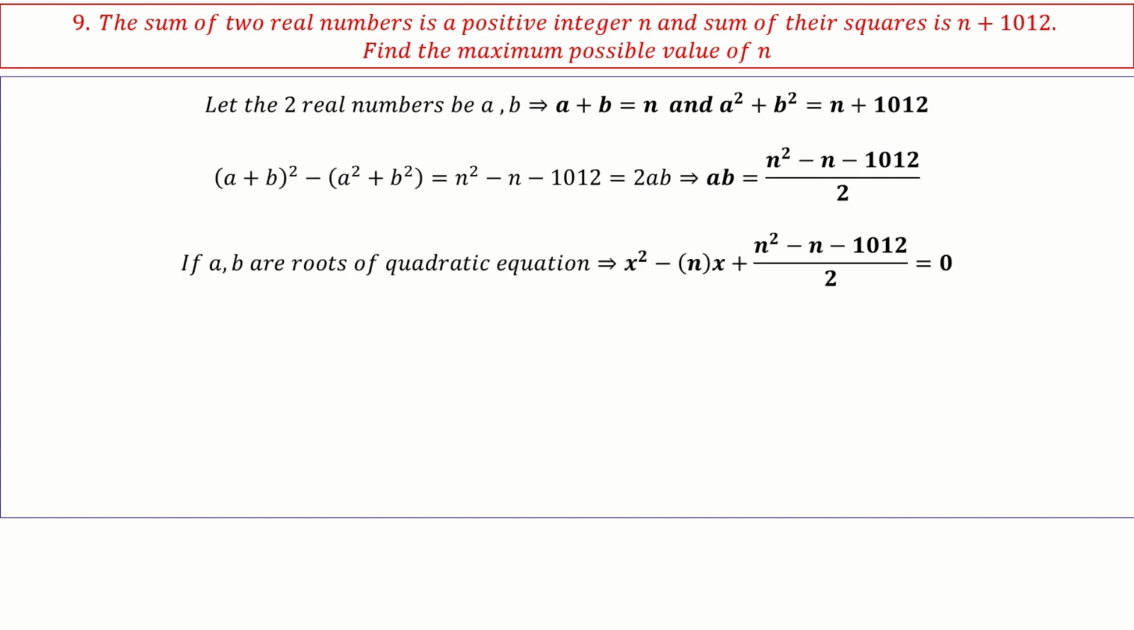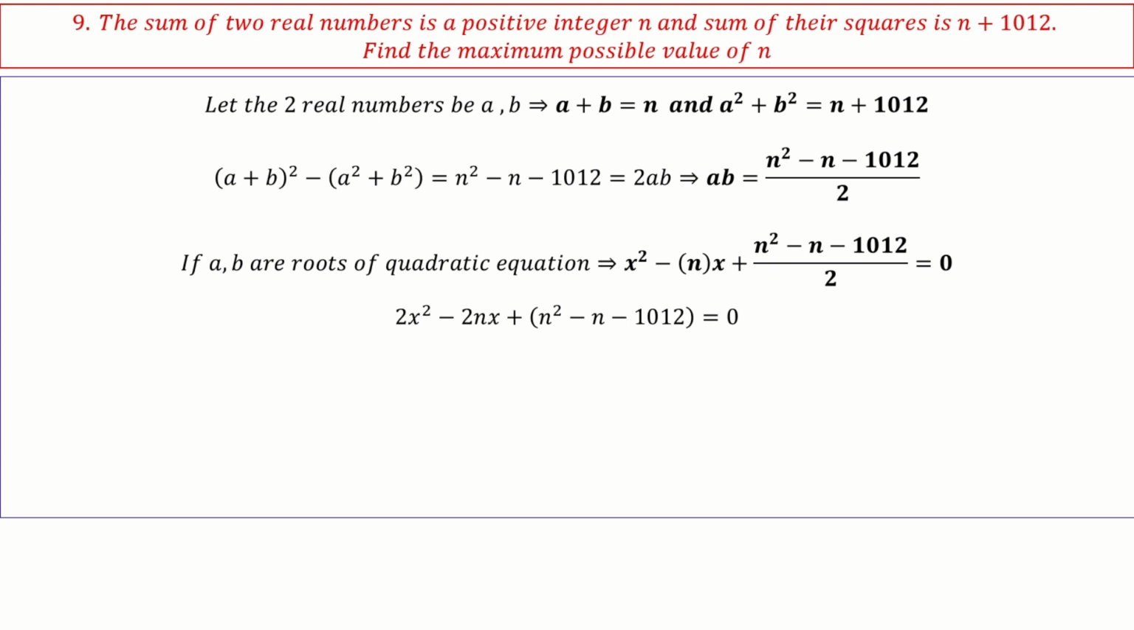Once I know this, this is actually a very important step. I have a plus b equal to n and ab equal to n square minus n minus 1012 by 2. If I consider a and b as roots of a quadratic equation, I can form a quadratic equation with the given information, which is x square minus (a plus b)x, where a plus b is n, so nx, plus ab, which is n square minus n minus 1012 divided by 2, equal to 0. If I simplify this quadratic equation, this is what I'll get.